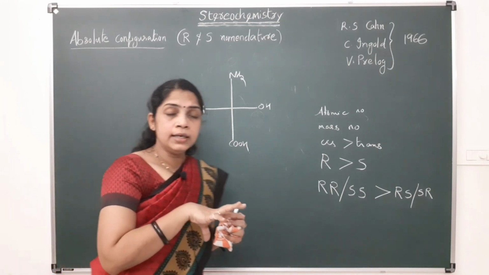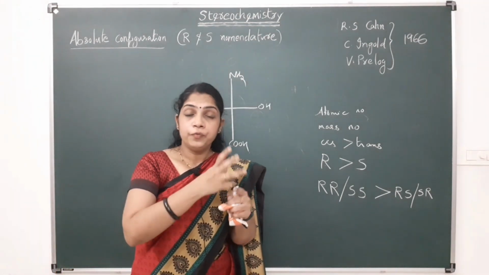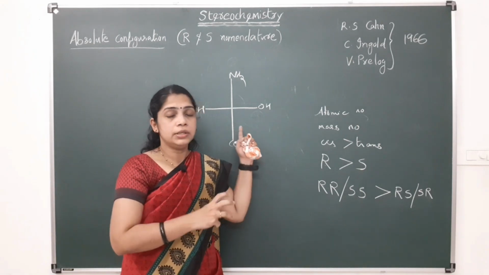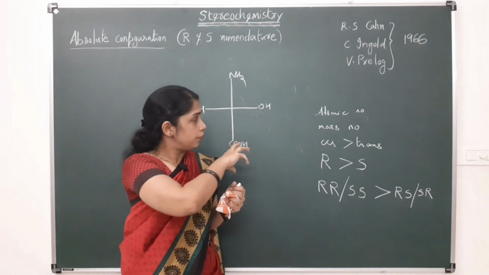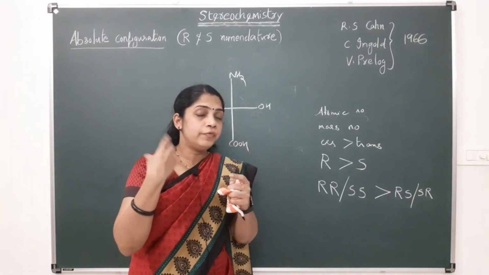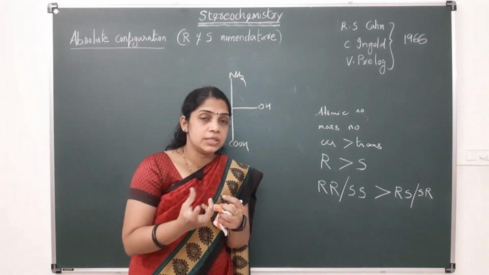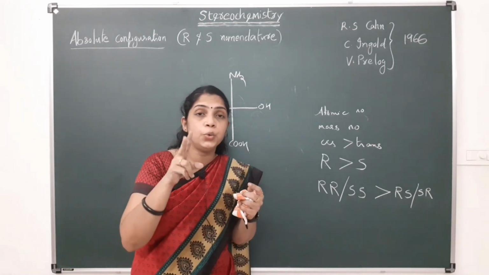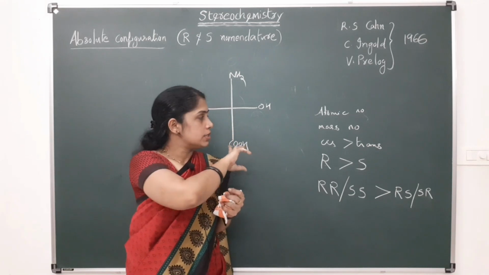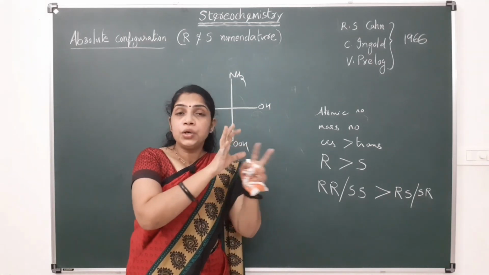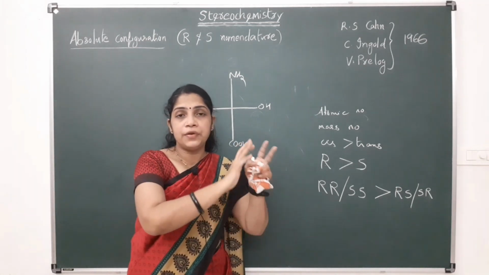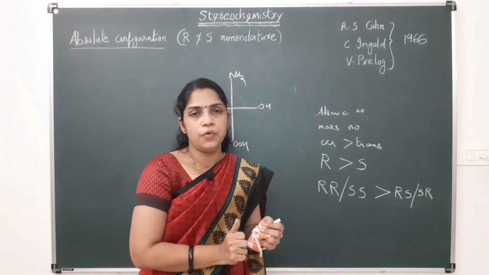We already studied that we can rearrange the groups on the Fisher projection. Mainly we can do two actions on this Fisher projection that will not change its structure or the configuration of that molecule.